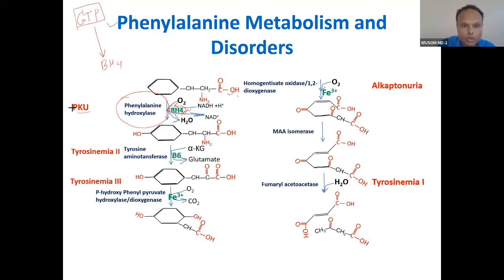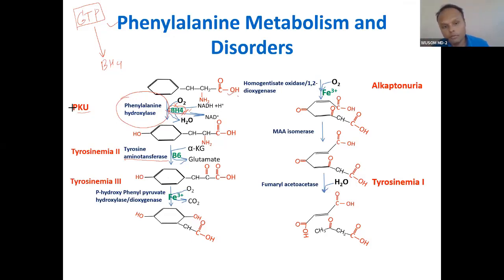So next, this tyrosine is converting into this. Now you can see an aminotransferase reaction. I've told you almost all amino acids undergo transamination reaction except a few amino acids: serine, threonine, homocysteine, and proline. These 4 amino acids do not undergo transamination. Tyrosine is not among those 4 amino acids, that is why it will undergo a transamination reaction.